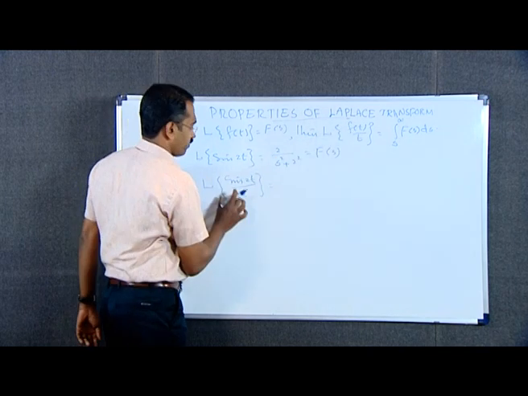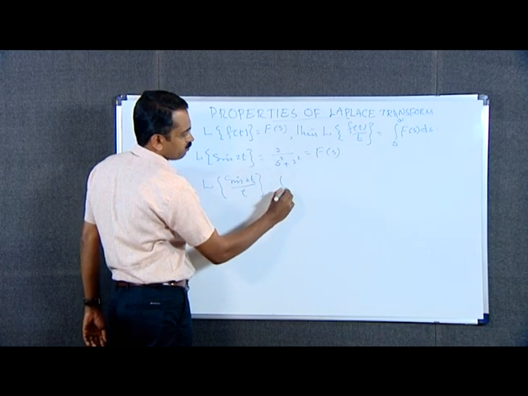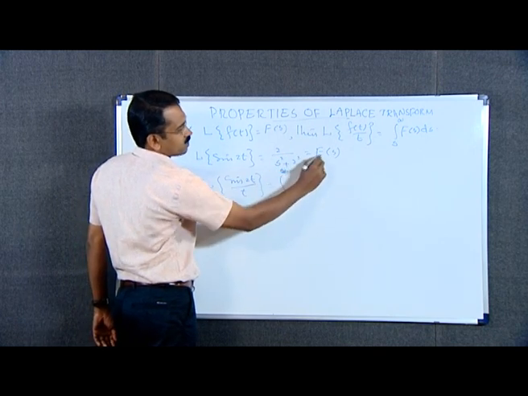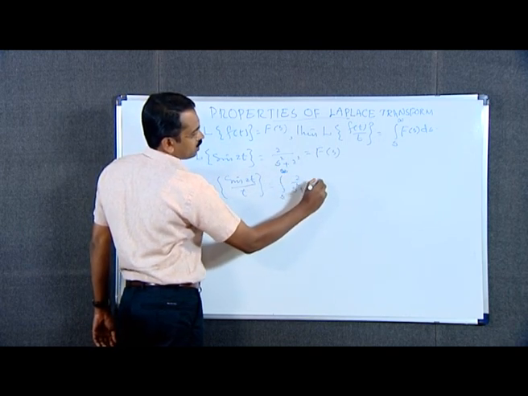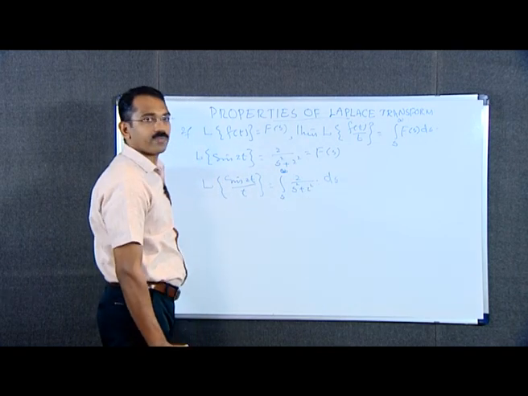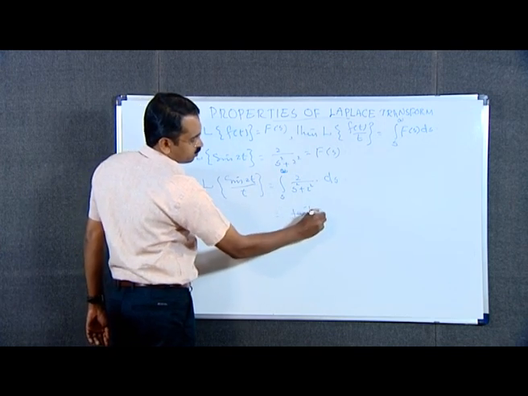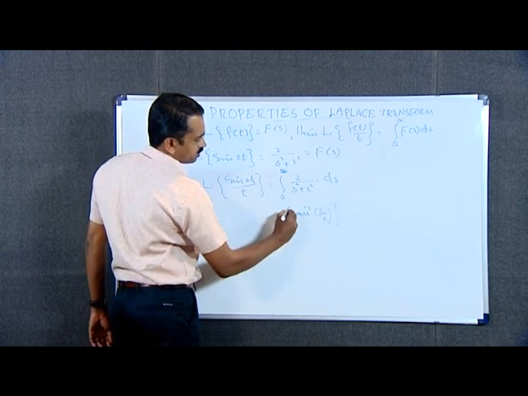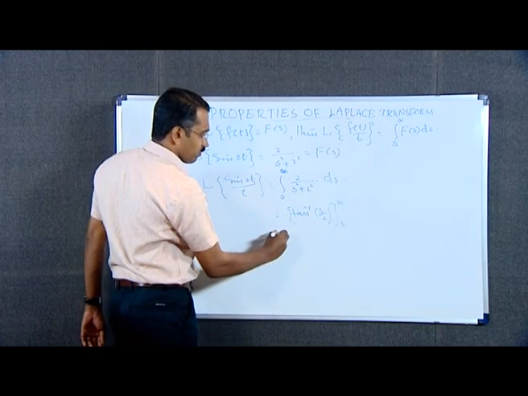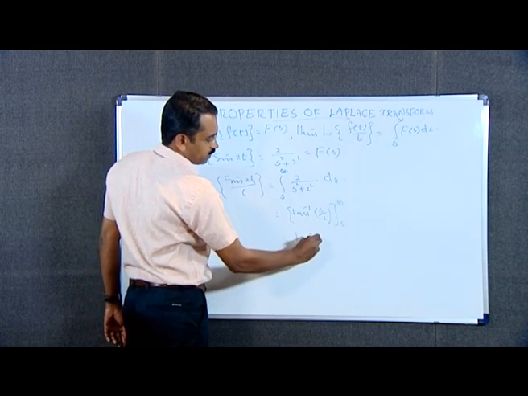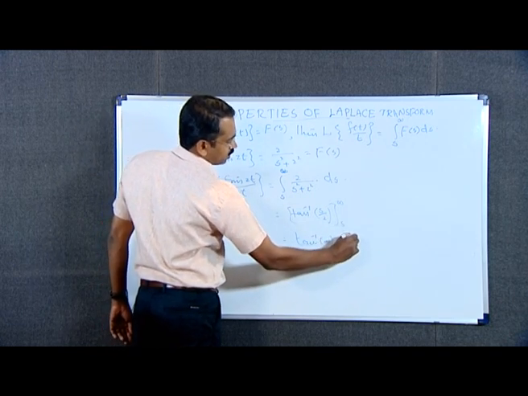Therefore, by this property, Laplace transform of sin 2t divided by t is integral from s to infinity F of s ds, means 2 divided by s square plus 2 square ds, which is equal to tan inverse s by 2 between the limits s and infinity, which is equal to, on applying the limit, tan inverse infinity minus tan inverse s by 2.